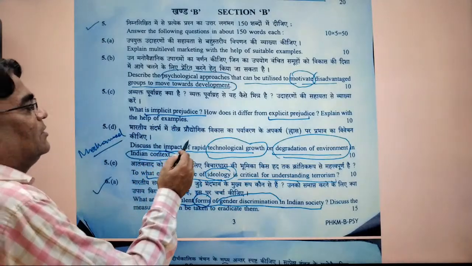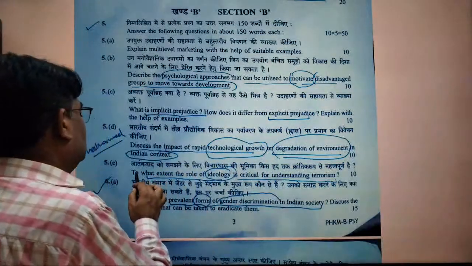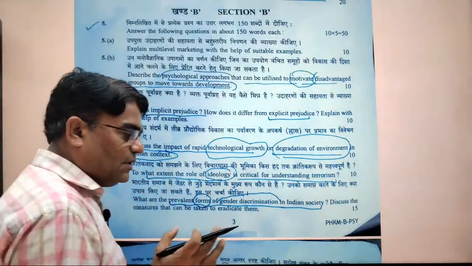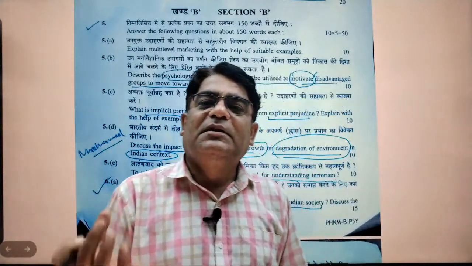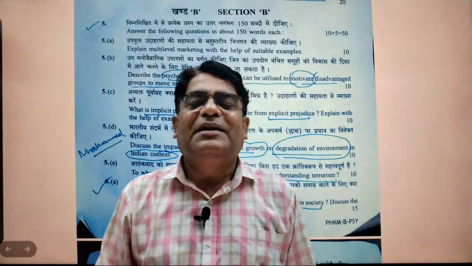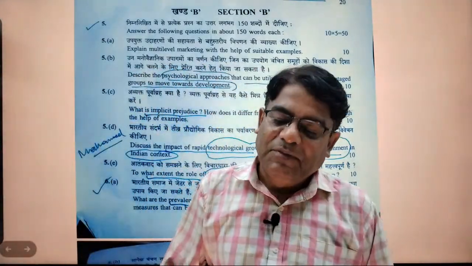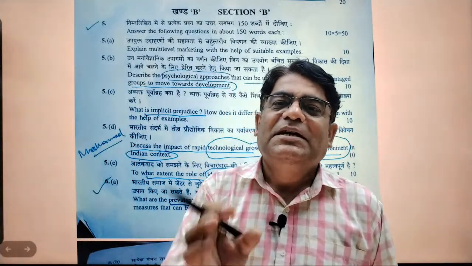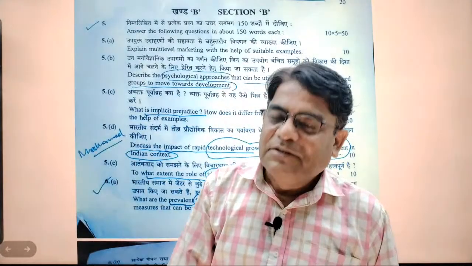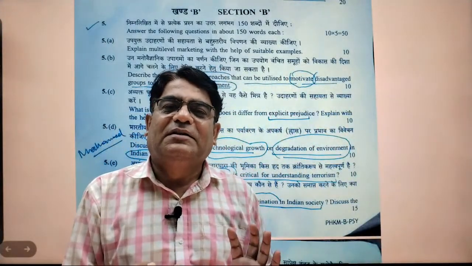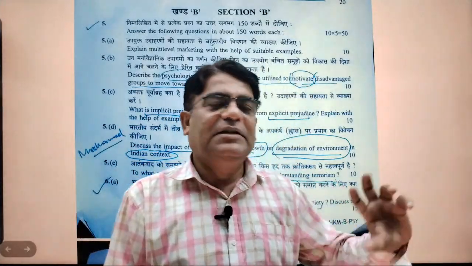And discuss the impact of rapid technological growth. To what extent is the role of ideology critical for understanding terrorism? This is a very important thing. There are several pillars that add to terrorism. Terrorism is a philosophy, the philosophy of an ism. Every ism, secularism is a philosophy, terrorism, socialism, capitalism, all isms are philosophies. Getting it? So terrorism is a philosophy, and it has several roots. When there are factorial things, when one thing is not there, one factor is that suppose one leader is like that.